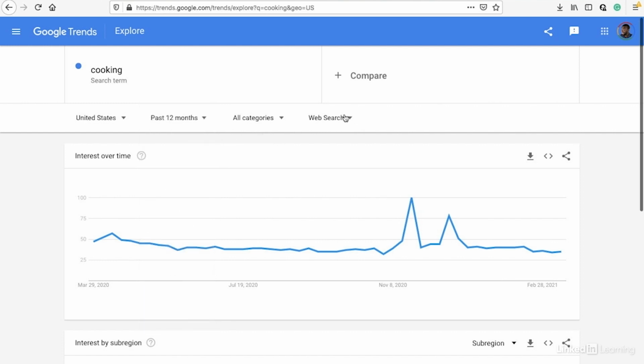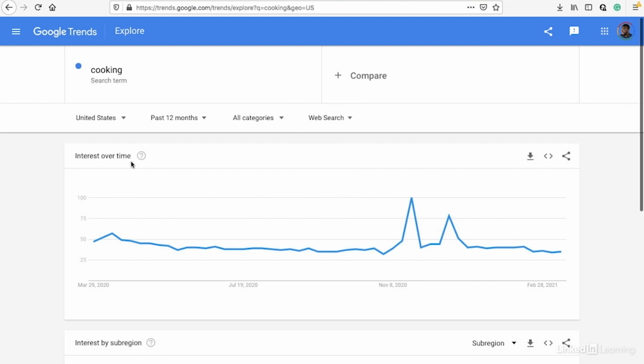Also, it can give you results based on web search, so this would be Google search. It can also give you data based on image search, news search, Google Shopping, and YouTube search too. So you can pick which one is most relevant for what you're trying to gain data for. And you might also want to analyze each of these to see if you find any correlations. This will be great as well if you are creating YouTube content, because you can create YouTube content during the months that this particular topic is trending.